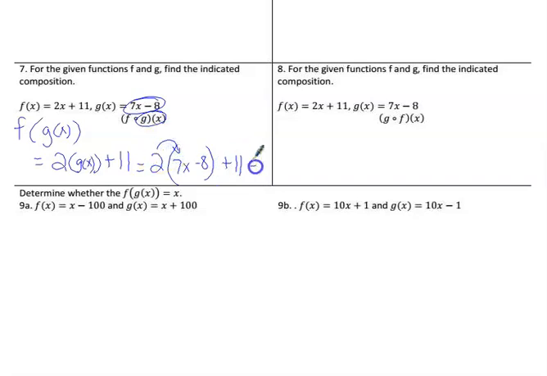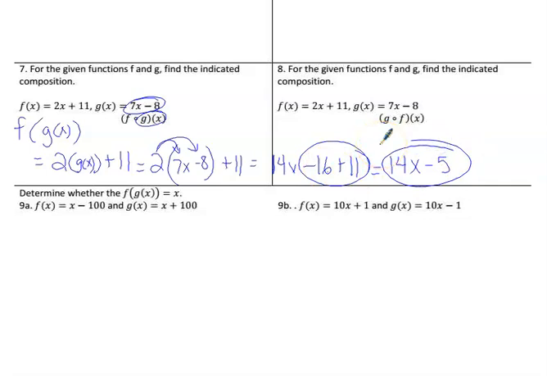2 times 7 is 14x. 2 times negative 8 is negative 16. And plus 11. And now I look for like terms. And I have a negative 16 and 11. The 14x has no other like term, so it just stays there. Negative 16 plus 11 is 11 minus 16, which is negative 5. And there's your answer to number 7: 14x minus 5.